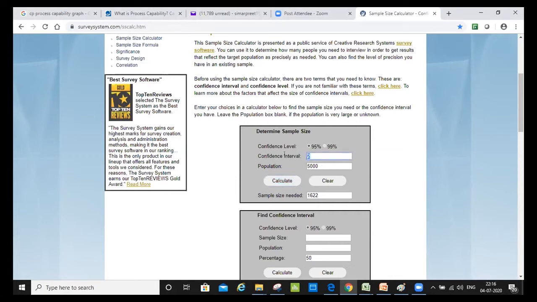Okay. So let's say if I put 5 here instead of 3, will my sample size increase or decrease? Decrease. Sorry? It will decrease, Simar. It will decrease. Let's see. Yes. So these are the things that we want to look at.